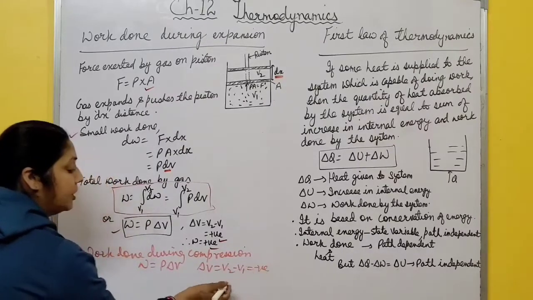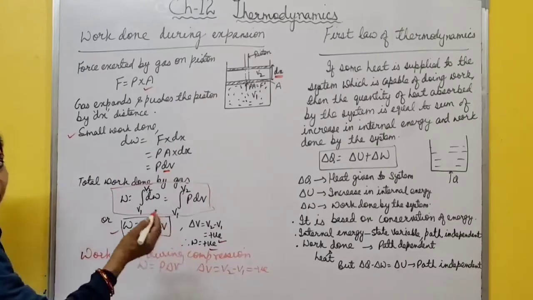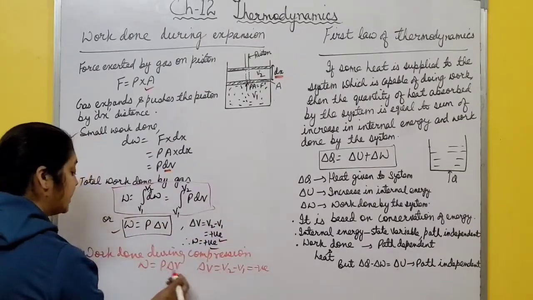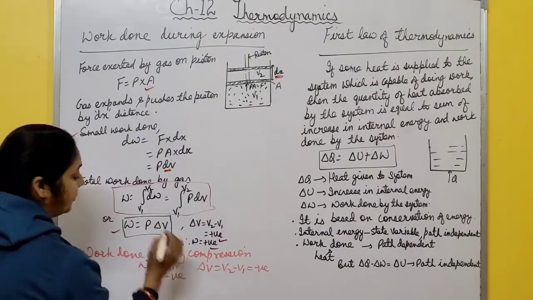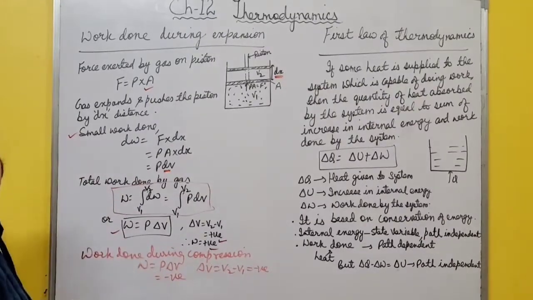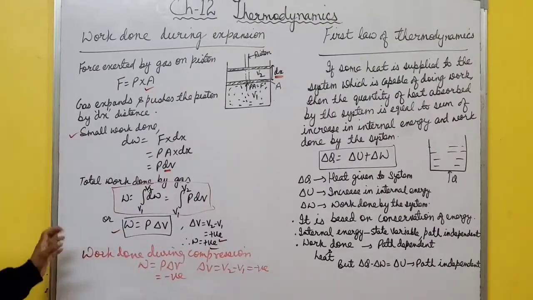Why is it negative? Because V2 is less than V1. Volume decreases in case of compression, so work done is also negative because change in volume is negative. So this is the formula for work done during expansion and compression.